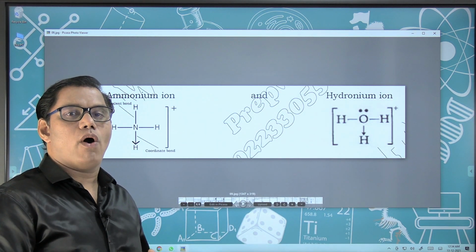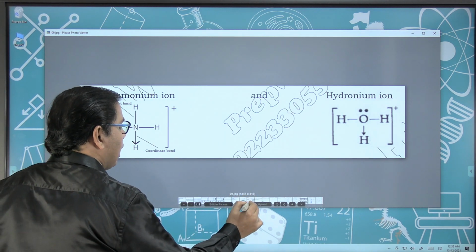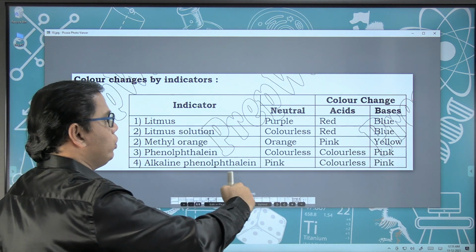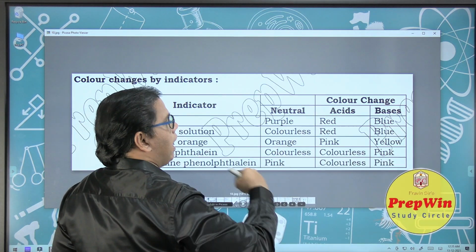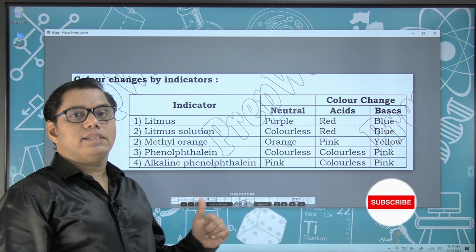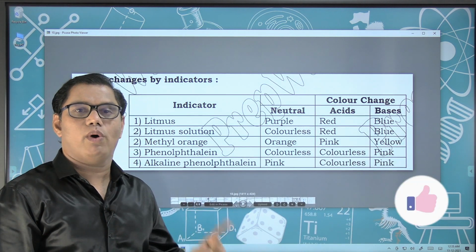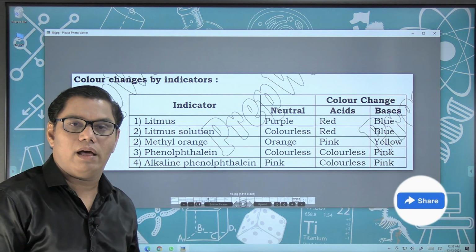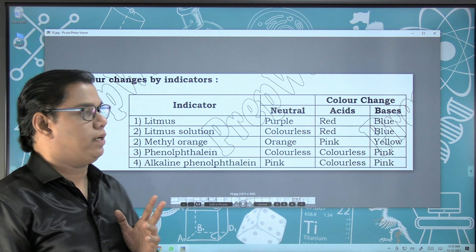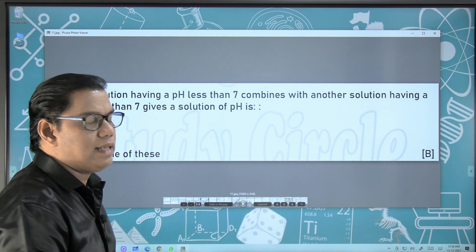Along with this, there cannot be any MCQ examination of chemistry without the color of the indicators. So these are 5 indicators in front of you. Their color when they are neutral and how they change when acid or base is added to them. Learn these colors by heart carefully. This is a 100% sure question related to the colors of the indicators. Very important question. I think this question may be asked in exactly this manner in your examination.